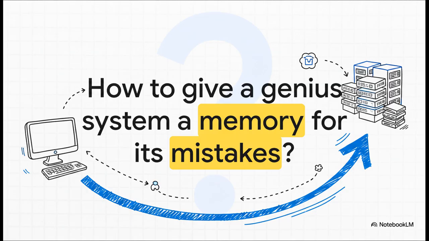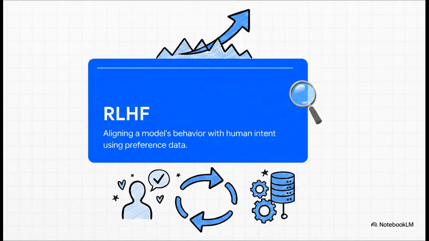So, that brings us to a massive engineering challenge. How do we actually give a genius system a memory for its conversational mistakes? Well, the solution is to map out a continuous route directly from the scholar's terminal and literally loop that data straight back into the heart of the library's main system. And this illustrates beautifully how they're going to break out of that static plateau.